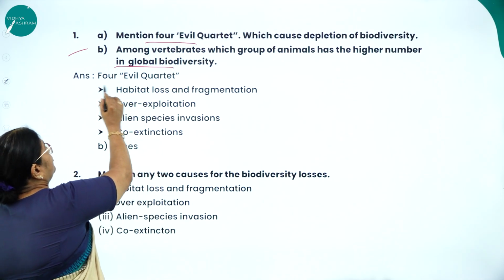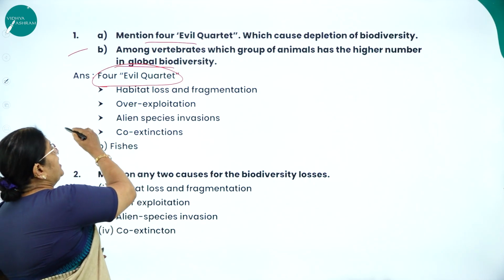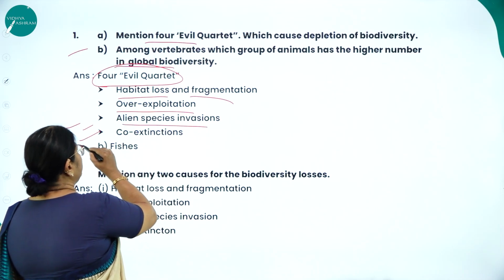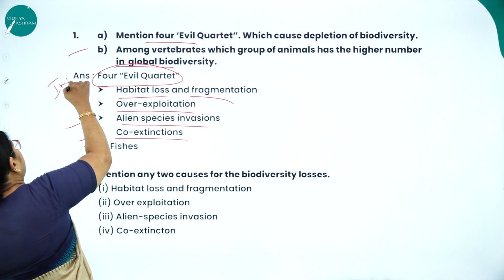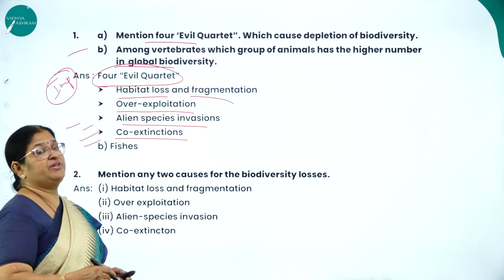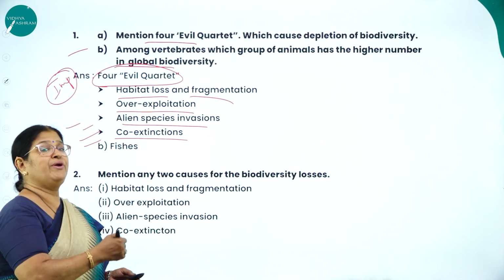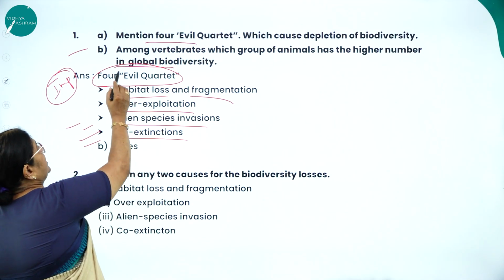Already I told you the 4 evil quartet or 4 causes for the loss of biodiversity: habitat loss and fragmentation, overexploitation, alien species invasion, and co-extinction. This is a very important question from the examination point of view. These are the ones which are repeatedly asked in previous question papers, which shows how important this concept is. What is the other split question?